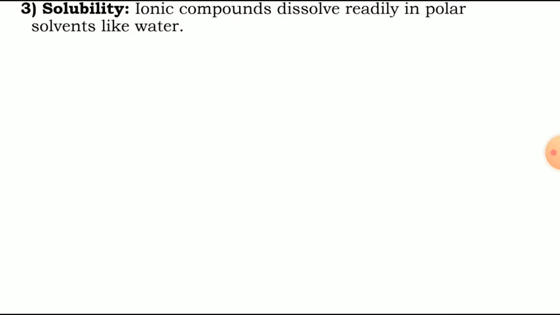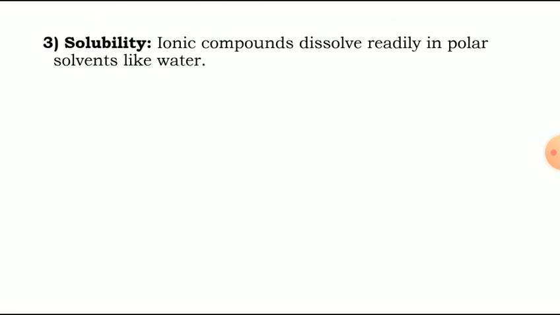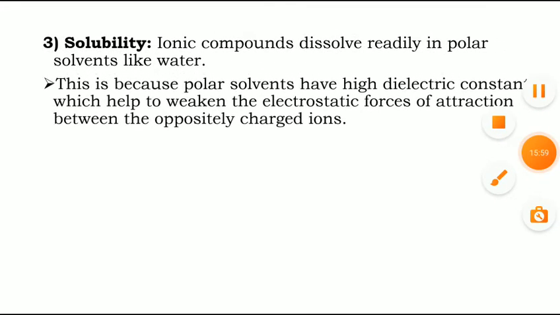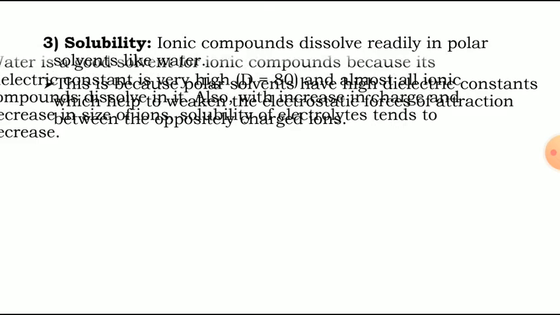Third one, solubility. Ionic compounds dissolve readily in polar solvents like water. This is because polar solvents have high dielectric constant, which helps to weaken the electrostatic forces of attraction between the oppositely charged ions.